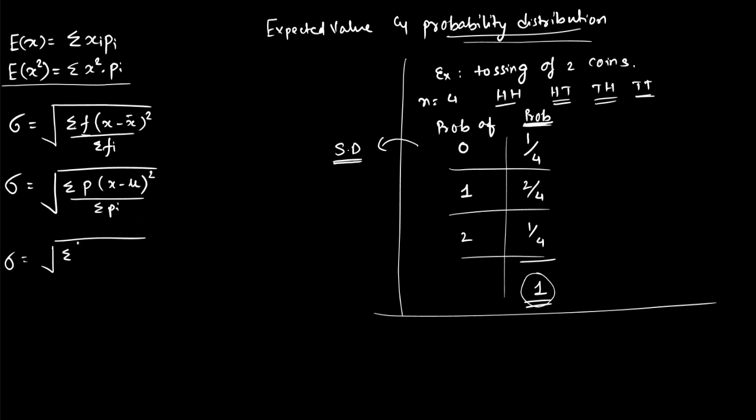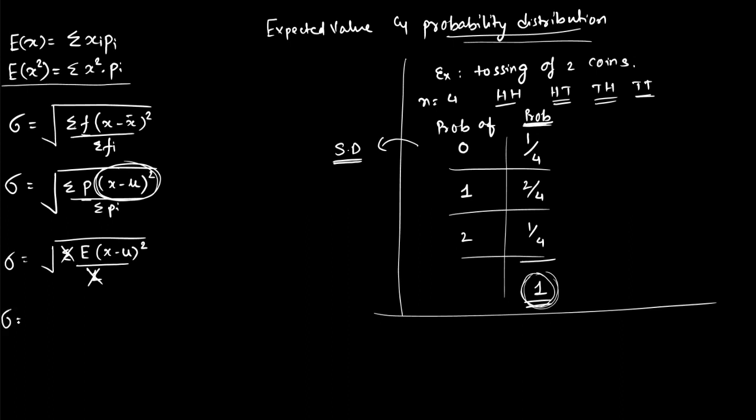Now understand, the summation of any variable, here this whole thing is your variable, multiplied by probability, is the expected value of x minus mu whole square, divided by sigma pi. What is the answer of sigma pi? Total probability is always 1. Even if you divide it by 1, it does not make any difference. So if you don't divide it by 1, this will also be your answer.